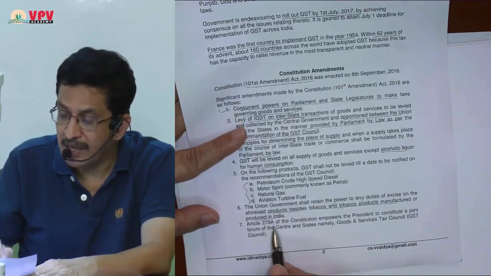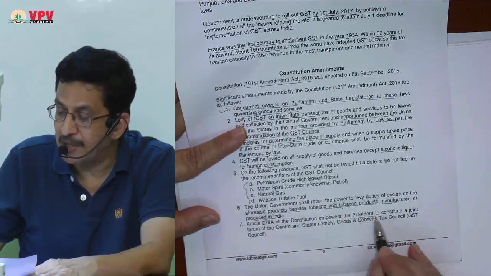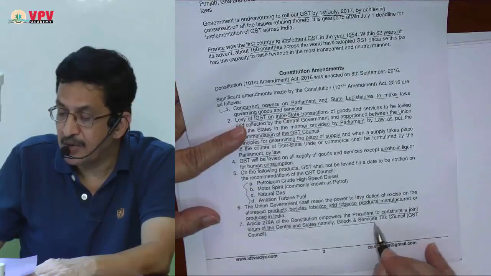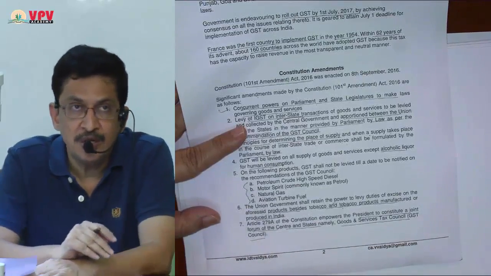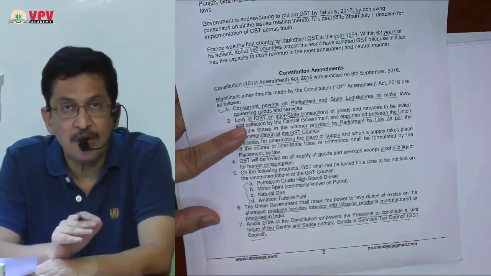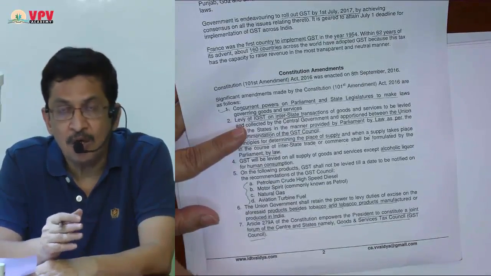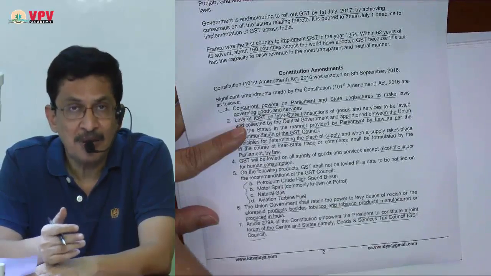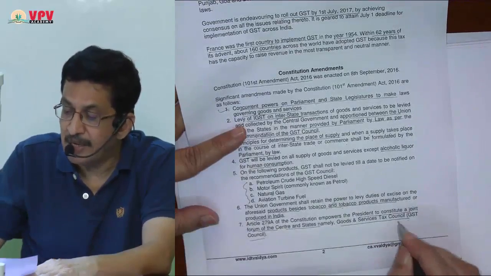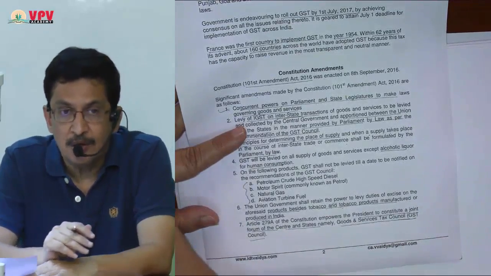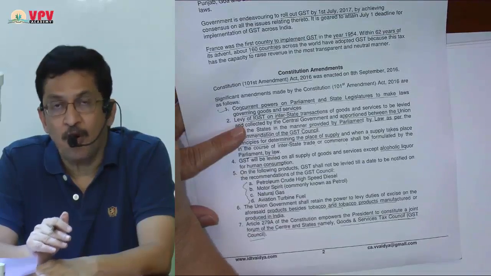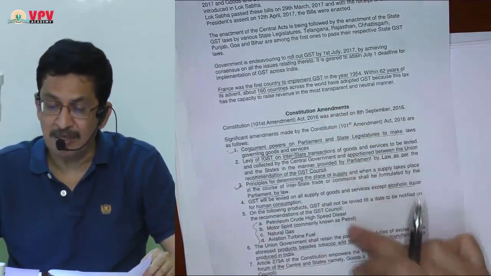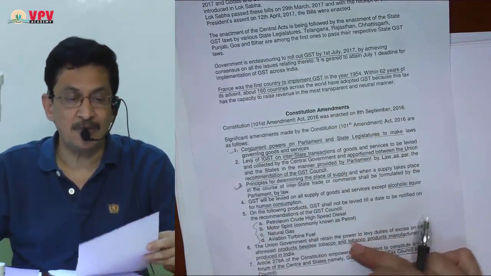Article 279A of the Constitution empowers the President to constitute a joint forum of the central and state governments, namely the Goods and Service Tax Council, the GST Council. Here in the Act, reference at several places is to the GST Council. All the recommendations about what should be the rates, what should be the place of supply rules, are done by the GST Council. So the amendment was required for formation of the GST Council. These are the important amendments in the constitution that were required and that were being made.